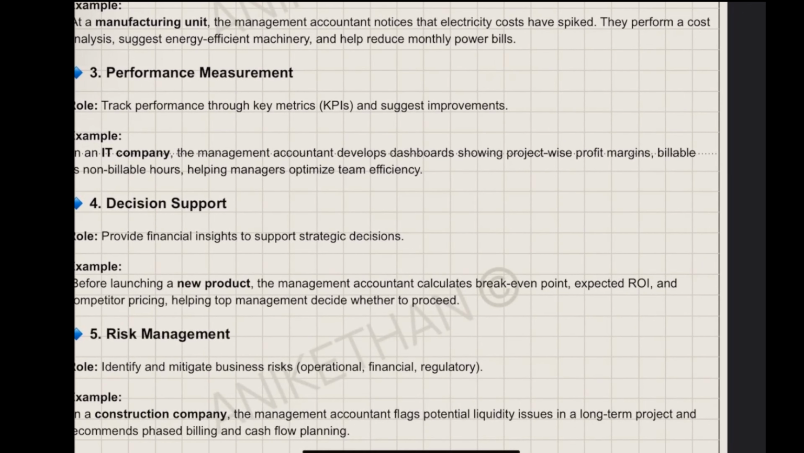In organizations, departments or functions will have something called as KPI, key performance indicator. So management accounts, they set up a system to measure these KPIs. Then analyze the KPI and see whether this is sufficient or needs improvement. So all this analysis will be done by them.